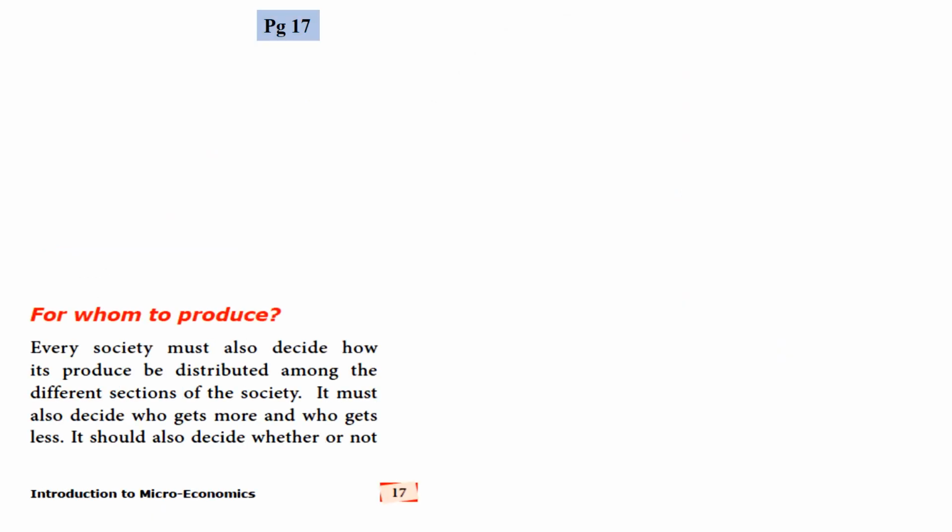The next one, for whom to produce. Every society must also decide how the output produced is to be distributed among the different sections of the society. It must also decide who gets more and who gets less. It should also decide whether or not a minimum amount of consumption must be ensured for everyone in the society. So every society must decide how to produce and to whom to distribute, among the different sections of people.